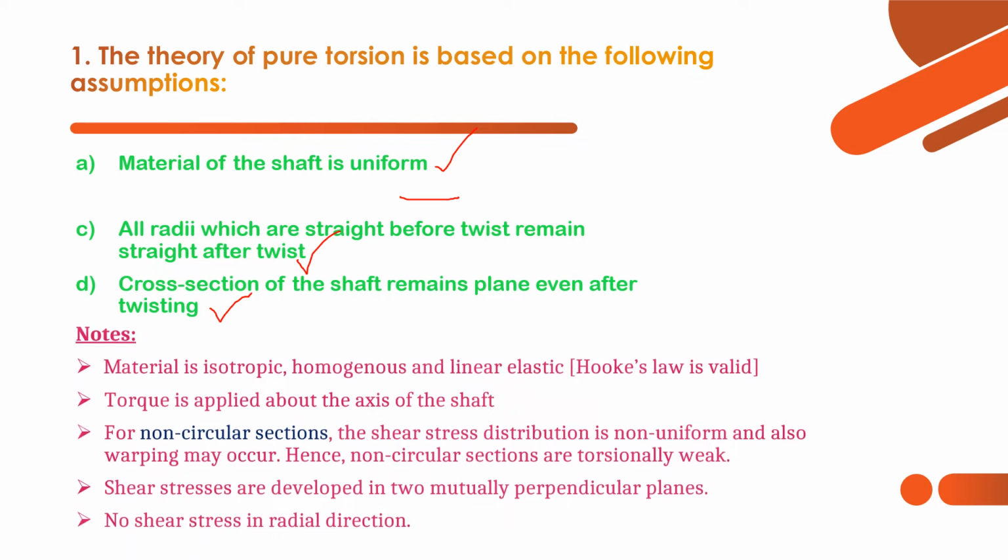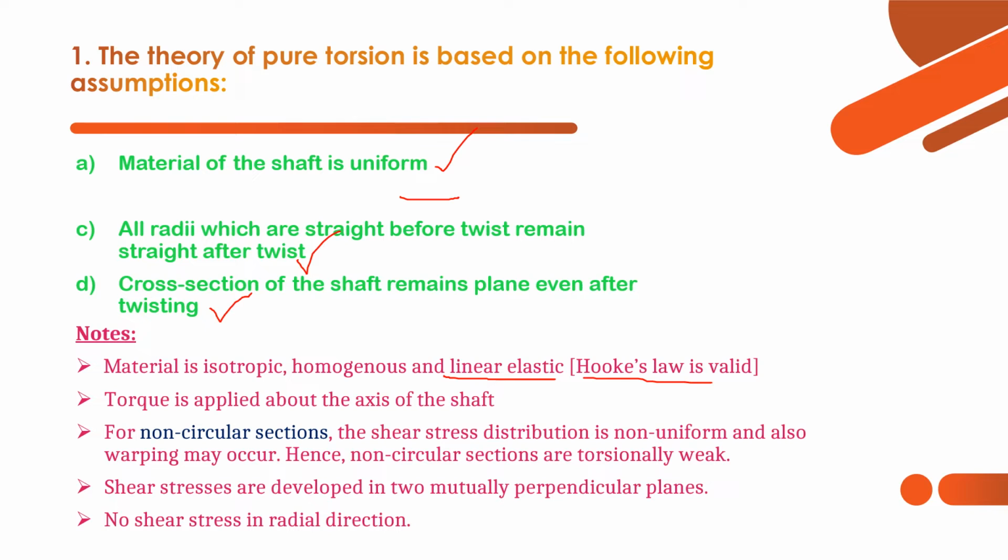Now let's see more assumptions about theory of pure torsion. Basically, material is to be isotropic, homogeneous, and linear elastic. So here, linear elastic refers to Hooke's law. Hooke's law means there is a proportionality between stress and strain. So therefore, here Hooke's law is valid. That means the material is linearly elastic. The torque is applied about the axis of the shaft.